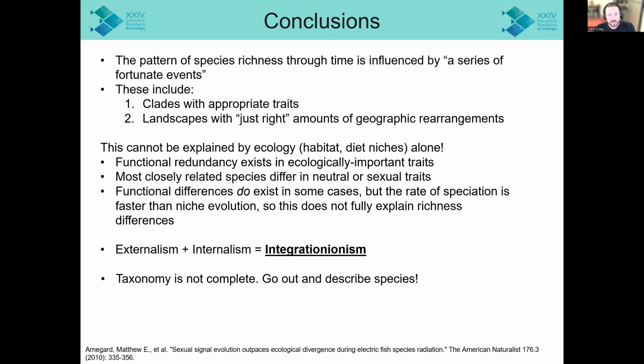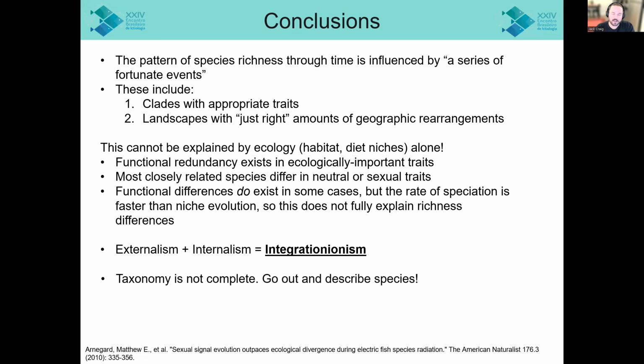Functional redundancy exists within ecologically important traits. In fact, all of the traits that we looked at apply equally to all of the members of those clades, and yet some are speciating rapidly and some are speciating poorly. In fact, most closely related species tend to differ in adaptively neutral traits, like things that have to do with sexual recognition. Functional differences do exist within some clades, but it is often recovered that the rate of speciation is in fact faster than the rate of niche evolution. So we can't fully explain the differences in species richness using just ecological factors.